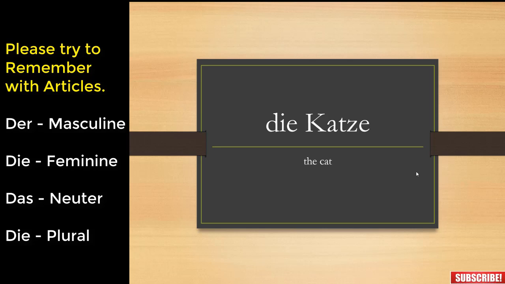Die Katze, the cat. Now you can see there is a different article, die. It's a feminine article. So if you see die before any noun, that means it's a feminine noun. Der Tisch, the table. Die Uhr, the clock or hour. Die Milch, the milk. Das Brot, the bread.